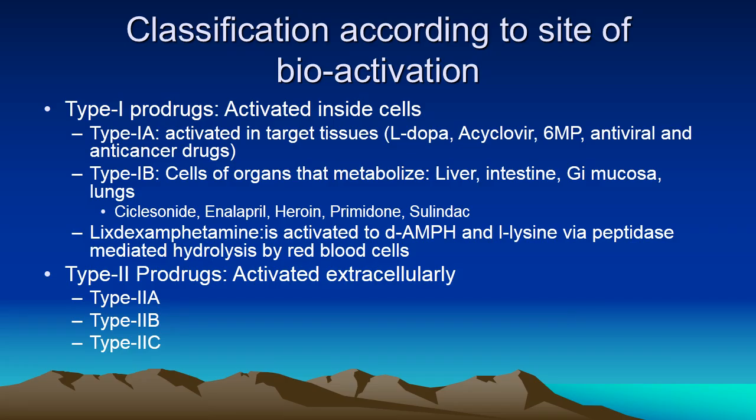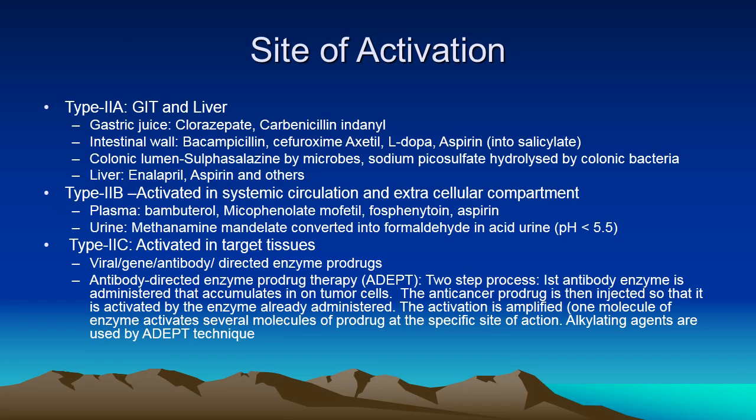Type 2 prodrugs are those that are activated extracellularly in fluids. Subtype 2A is the one which is activated in the alimentary canal: in gastric juice, clorazepate; in the intestinal wall, carbenicillin, vancomycin, cefuroxime, levodopa to some extent, aspirin to some extent. In the colonic lumen, the microbes can also activate sulfasalazine and sodium picosulfate. In the liver, many drugs that are prodrugs are activated, such as enalapril and aspirin.